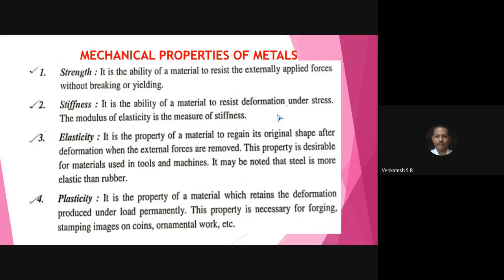Elastic deformation and plastic deformation. Remember two words. Elastic deformation is reversible. Plastic deformation is irreversible. These two sentences are very, very important for mechanical, civil, computer science, or any engineer.